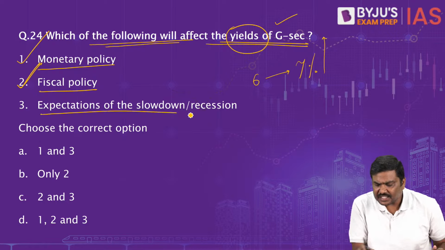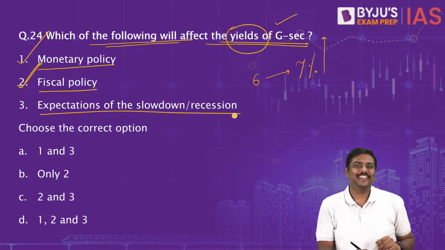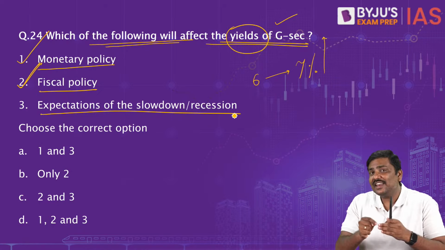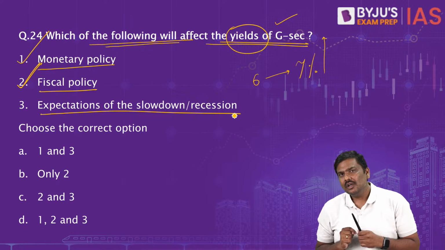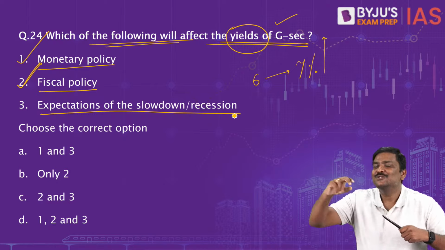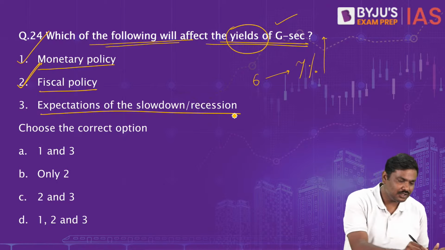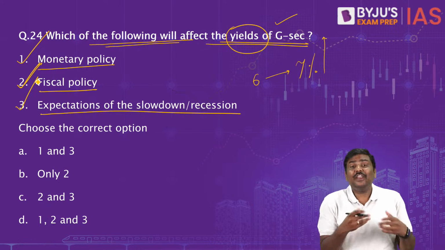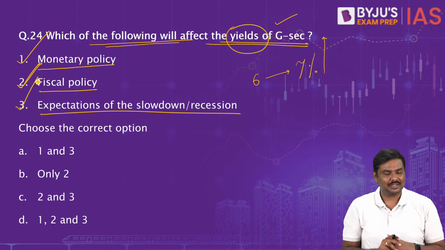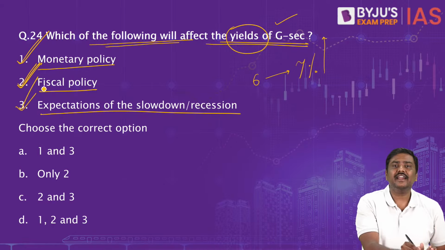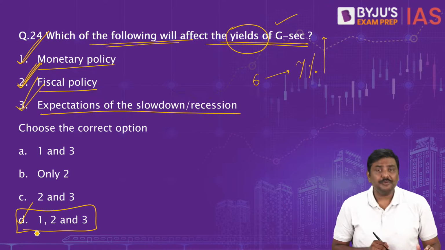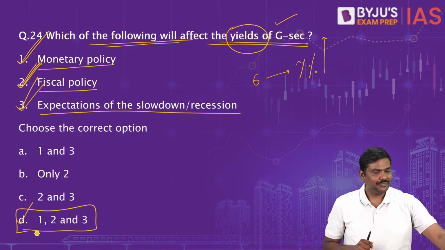Third one, expectations of slowdown or recession. If there is an expectation of a slowdown or a recession, don't you think it is very risky to invest in securities now? Will you not expect better returns from the securities because you are taking a higher risk? So the yield rates will automatically be affected. So third one is also correct. Now I have taken this question. All the three are there in the newspapers. So first is correct, second is correct, as well as third is correct. Right option for question number 24 will be option D, 1, 2 and 3.